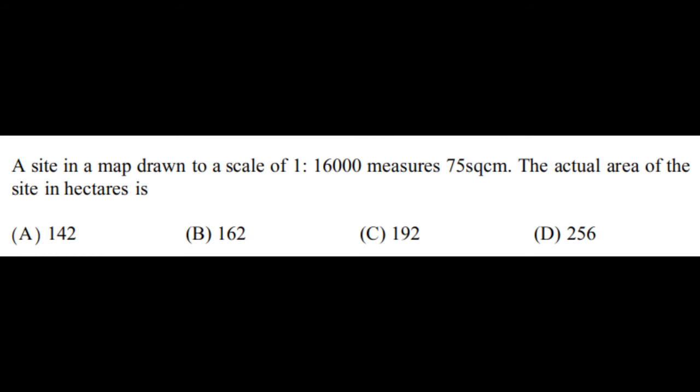Let us see a past year GATE paper question. A site in a map drawn to a scale of 1:16,000 measures 75 square centimeter. The actual area of the site in hectares is: option A 142, option B 162, option C 192, option D 256. Let us see how to solve the problem.